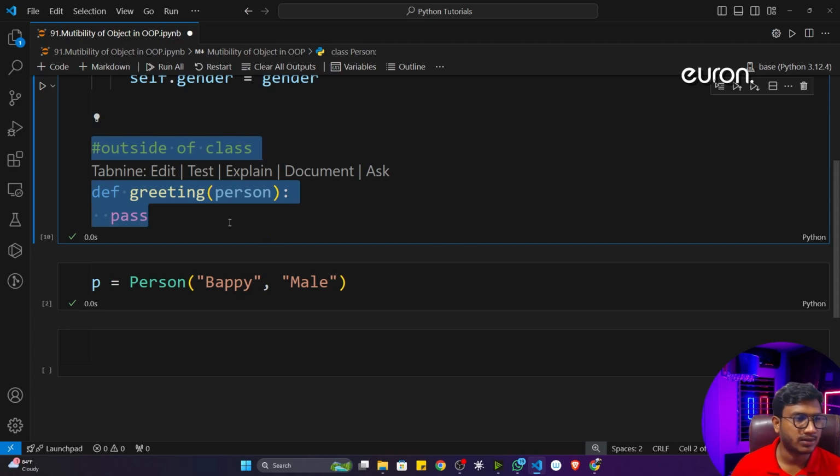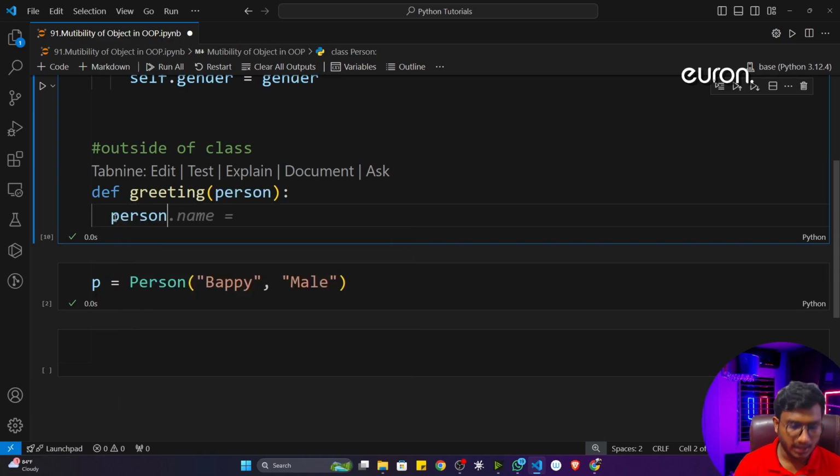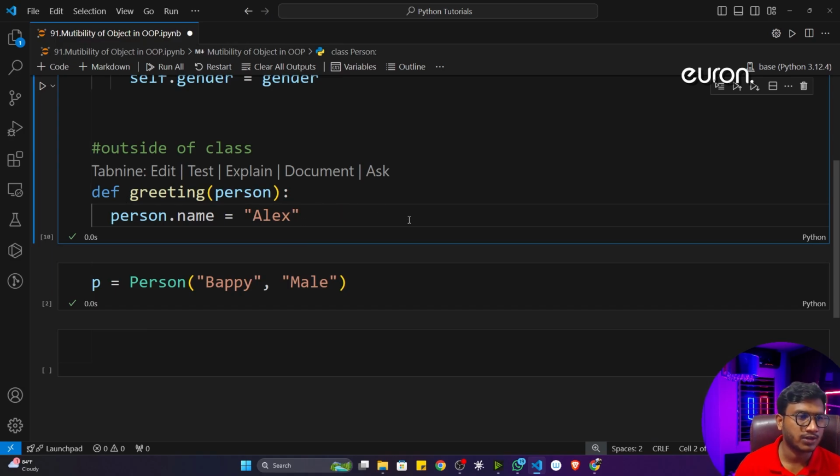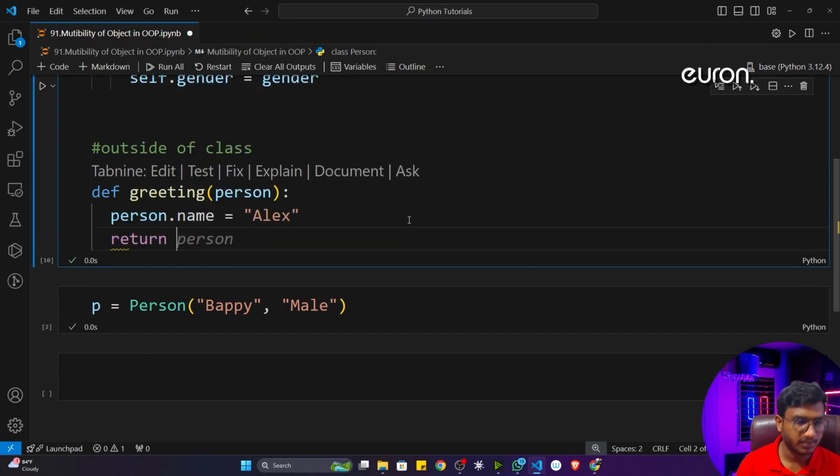Now let me just write one statement, and let me ask you one question. So let's say, whatever person object I'm actually getting, that means my class object, I'll just do a small modification here. I'll take the person.name is equal to, let's say I'll just write Alex here. Okay, so this is the small modification. Now I'll simply return the person right now. After changing this name, I'm just returning the person object again. This is what I'm actually doing inside this function.